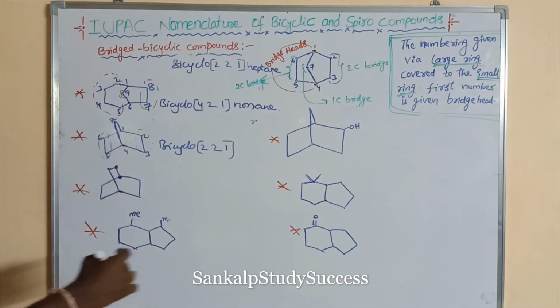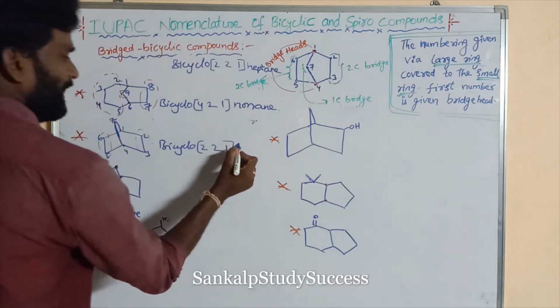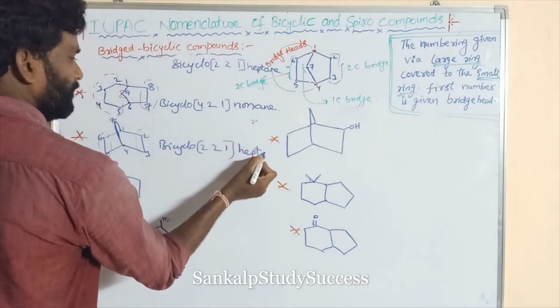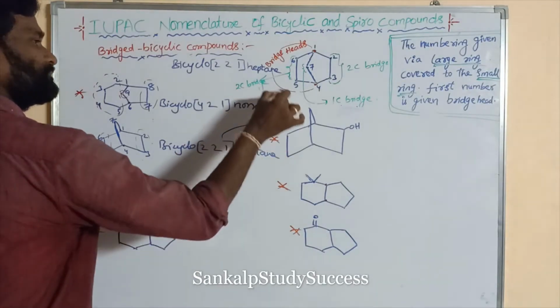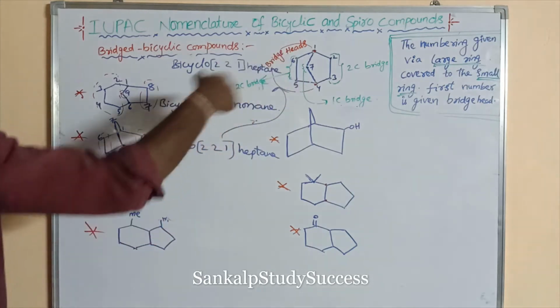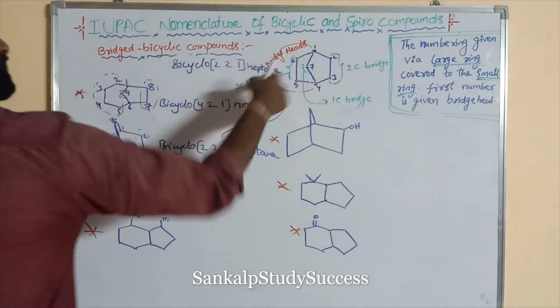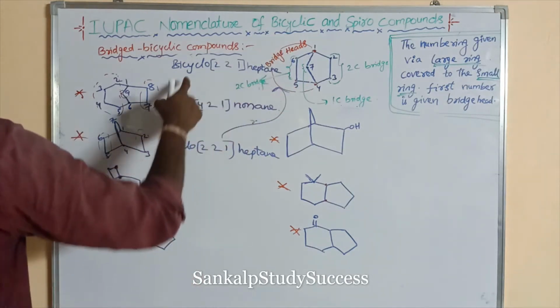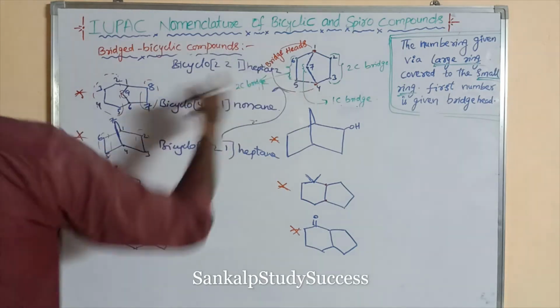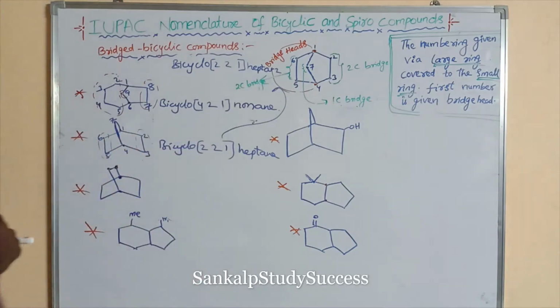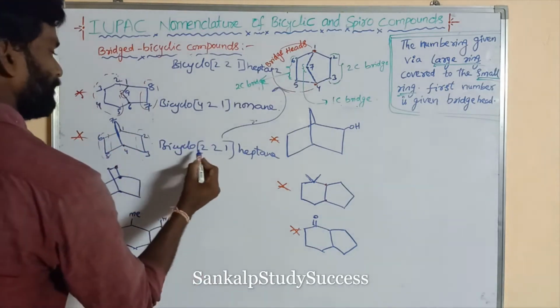So bicyclo 2, 2, 1. How many carbons? Hept. All are single bonds, same. So these two are the same. Okay, both the structures are the same. So what is its name? Bicyclo 2, 2, 1, heptane. So both structures are the same. Right. This is also said to be norbornane. Its common name is norbornane.